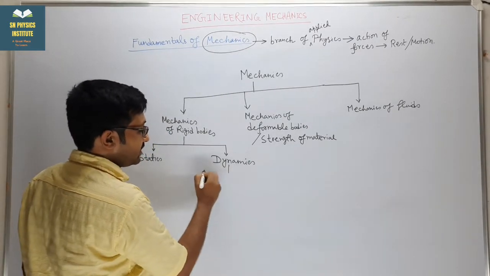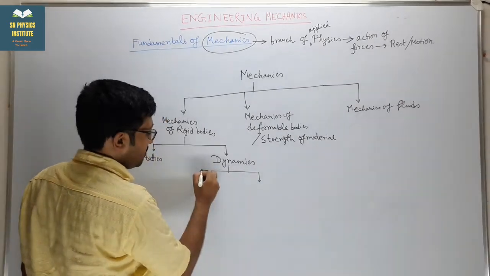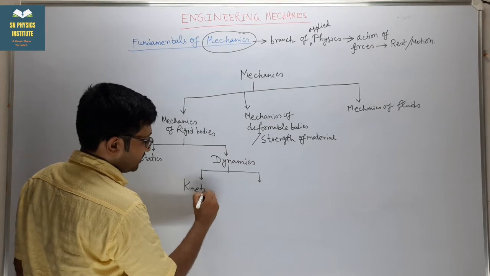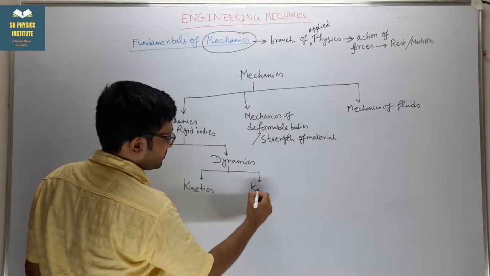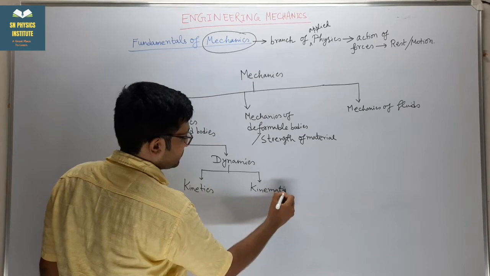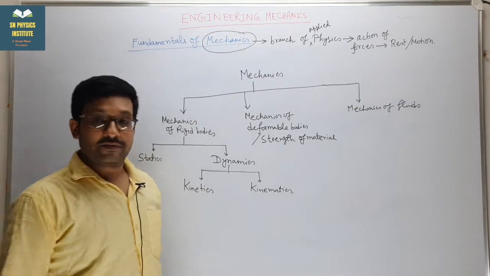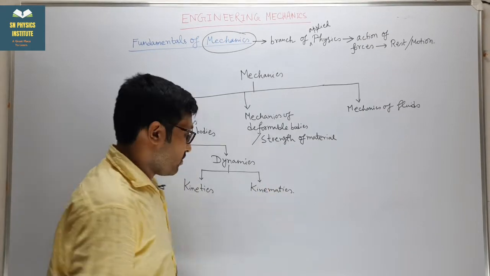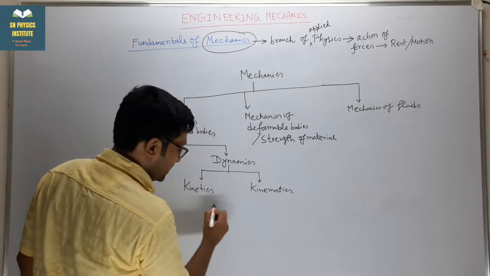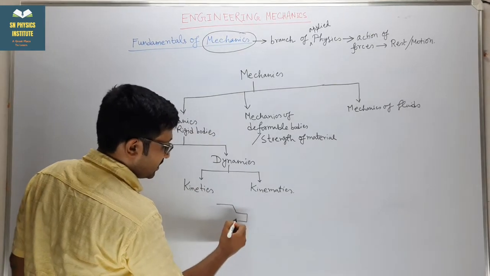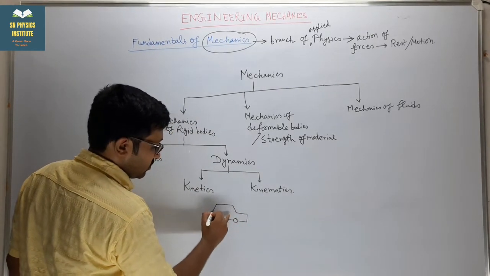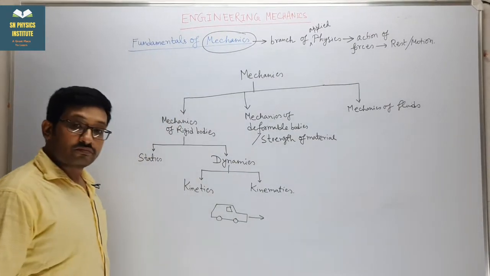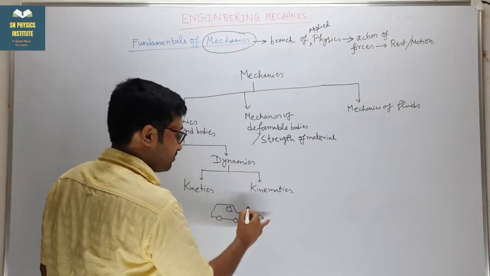Dynamics can be differentiated into two parts. One is kinetics, and another one is kinematics. In kinematics, suppose any body is in motion. For example, just see, if I consider this is a car. So the car is in motion, right? The car is moving with some certain velocity.